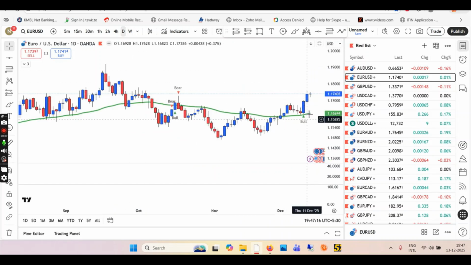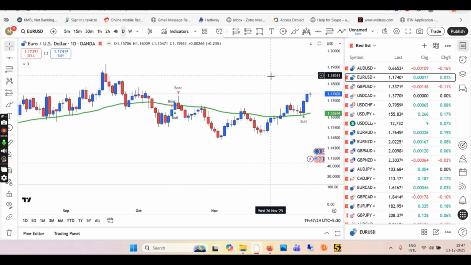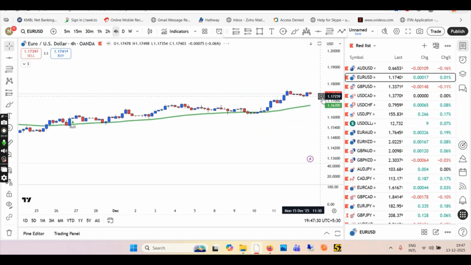Coming back to daily time frame, we have made a new high. You can see here. This has broken. Okay, so again, use the line right here. Broken. We are in the bullish uptrend, but I guess we will have to wait for the pullback, and coming back to 4 hour for that.